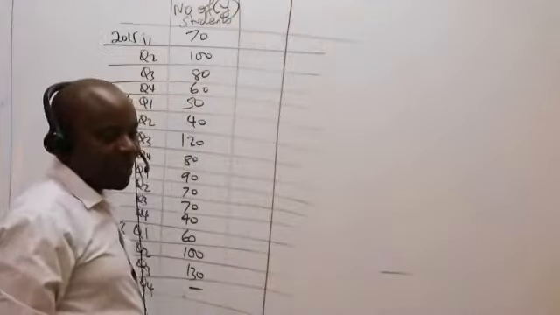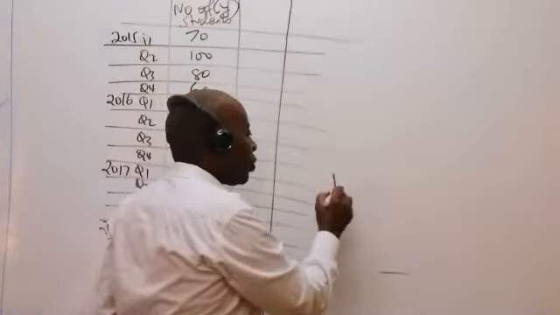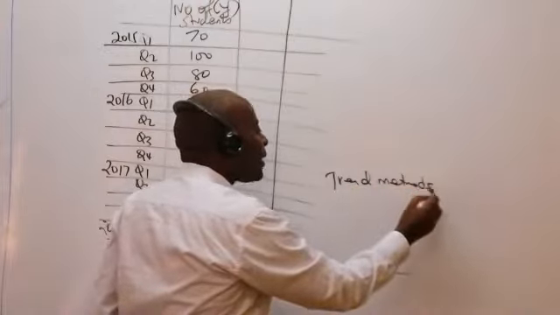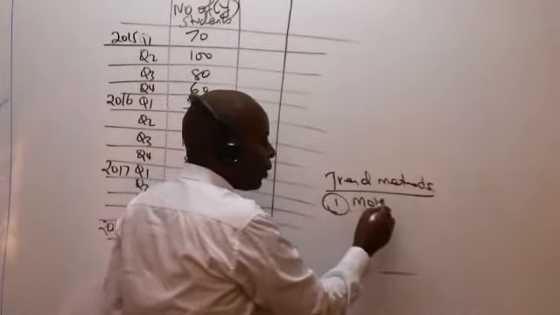So the question is, how will I be able to get my trend? Listen, methods of getting trend, the ones that are very common: number one is the moving average.